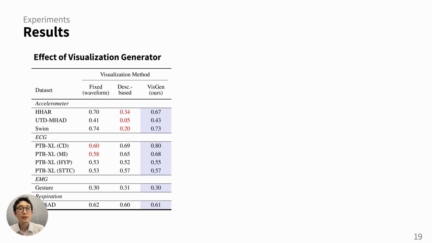We evaluated the effectiveness of our visualization generator by comparing it with 2 other baselines. The first baseline used a fixed method. It was a simple waveform plot, which is the easiest option to choose. The second baseline selected the visualization method solely based on the data and task description, without our visualization selection process. The difference here is that this approach doesn't observe the visualized results to choose the best option, and it only relies on the text descriptions. So in the table, you can see that while the baselines experience significant performance drops for specific datasets, our approach maintains strong performance across all the tasks.